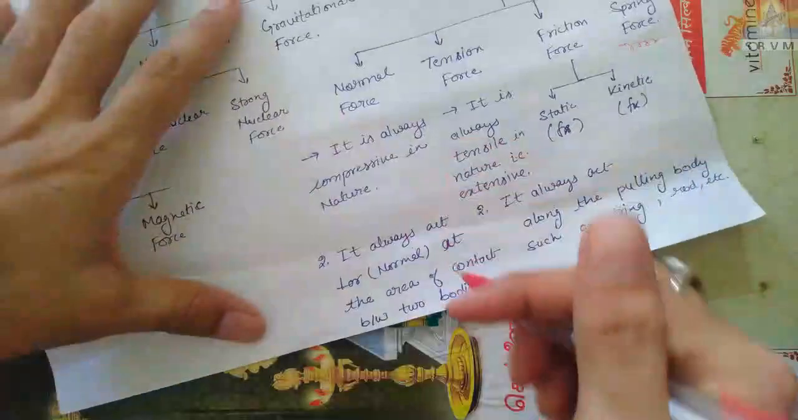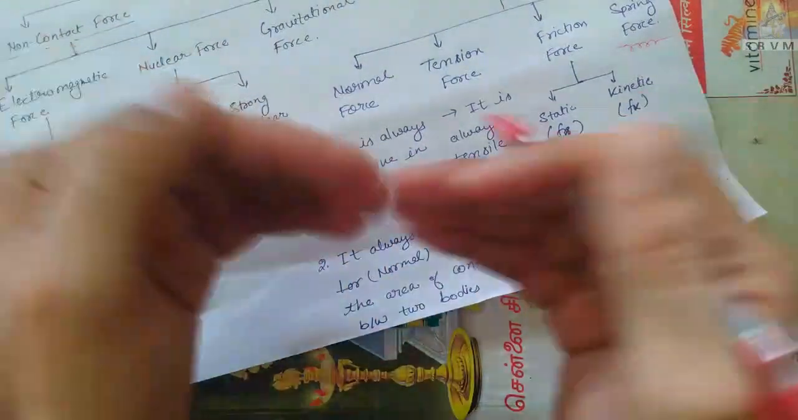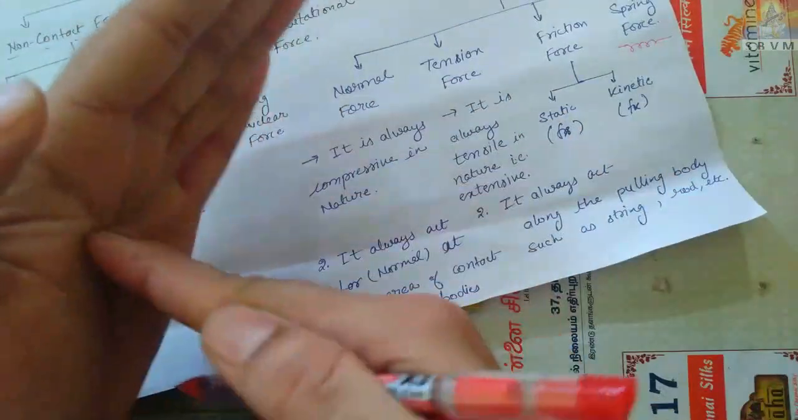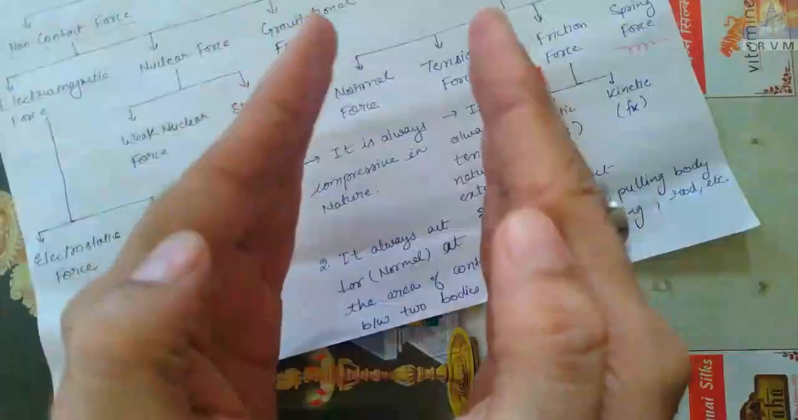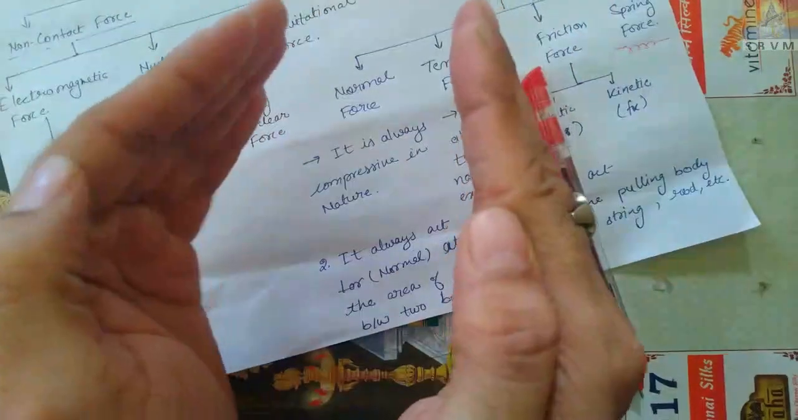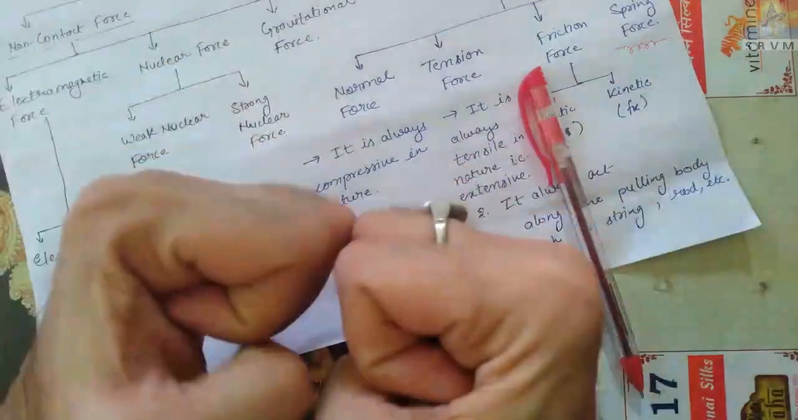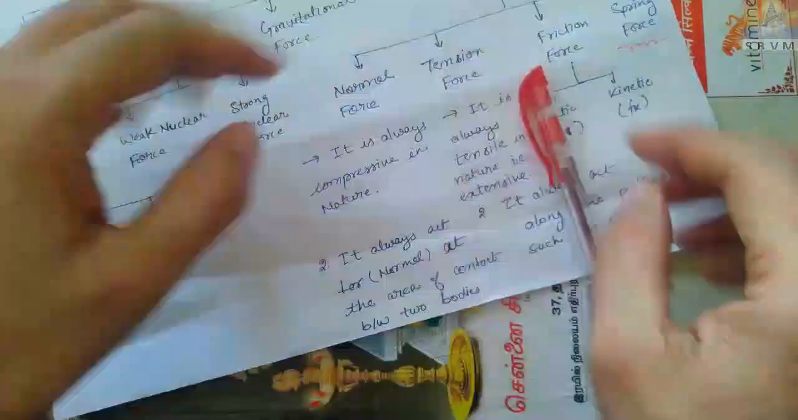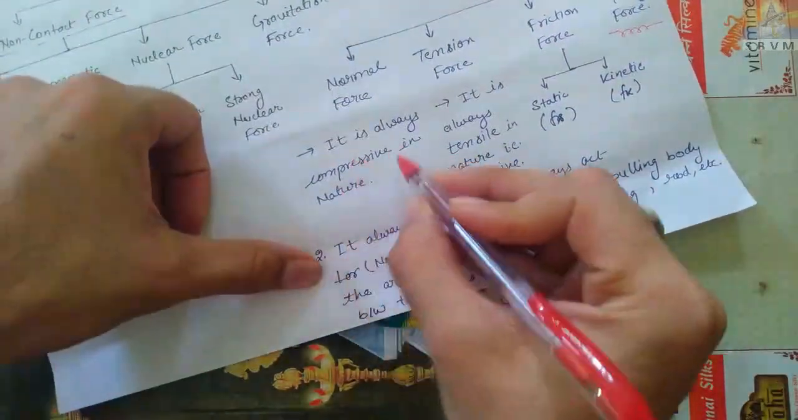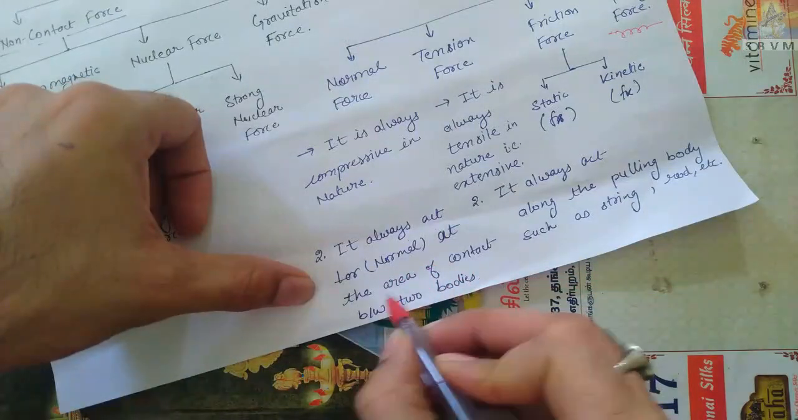I am explaining. It is always compressive in nature. It always tries to compress the body. It will never be tensile in nature. It will always want to squeeze the body. It will never be compressive. Sorry, it will never be tensile. It will never extend the body. It will always be compressive. Okay, nature clear, compressive. Second thing, it always acts normal to the area of contact between two bodies.